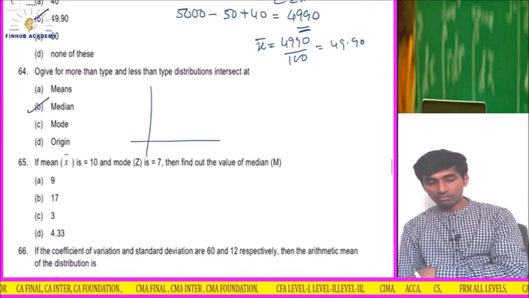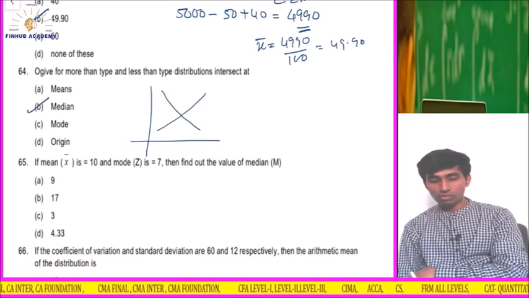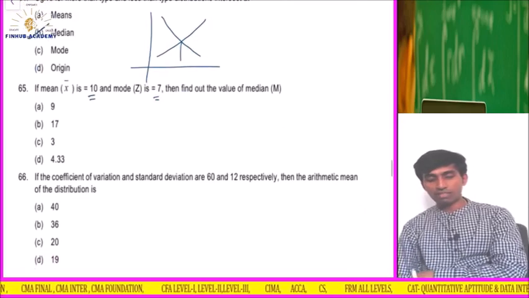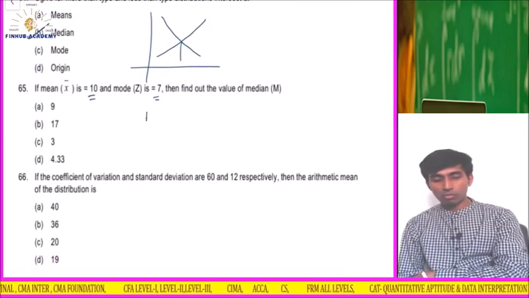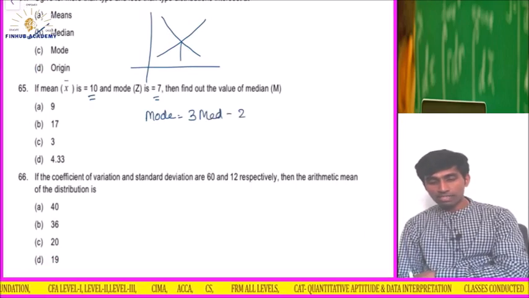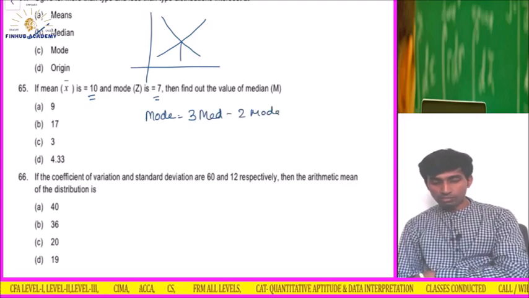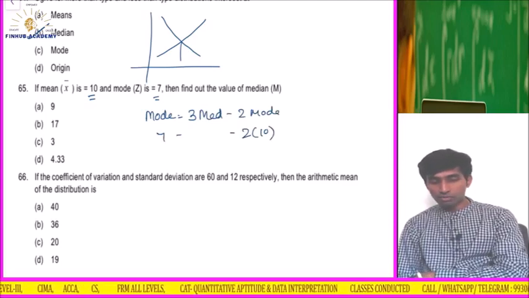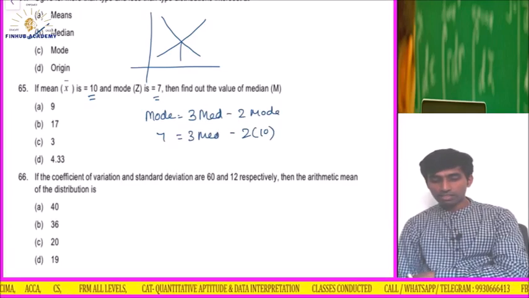Easy. The ogive for more than type and less than type distribution intersect at the median. If you remember the diagram we did in class, this is ogive, this is ogive, and where they meet is the median. If the mean is 10, mode is 7, find out the median. We know that mode is equal to thrice median minus twice mean. Mean is 10, so 2 into 10. Mode is 7, so thrice median.